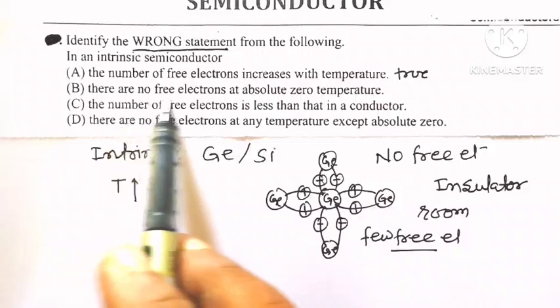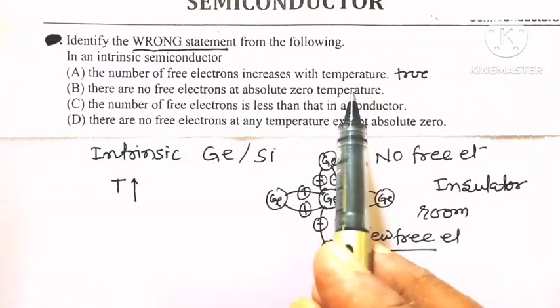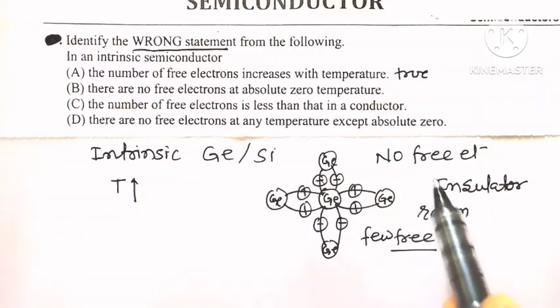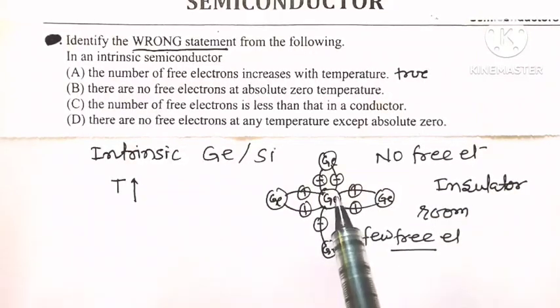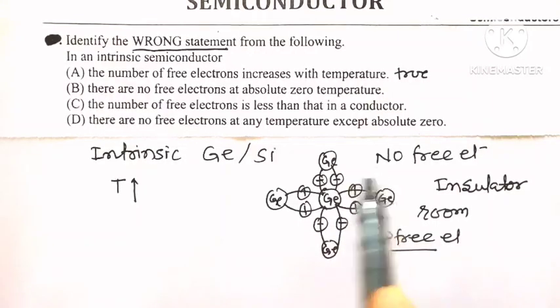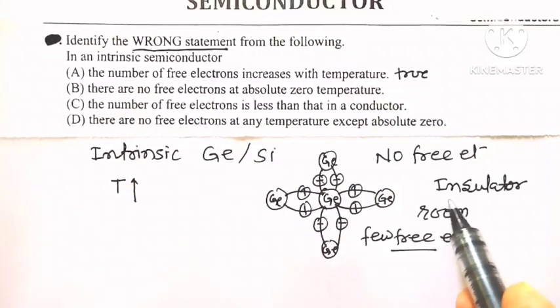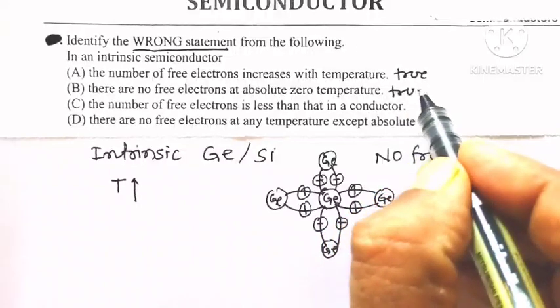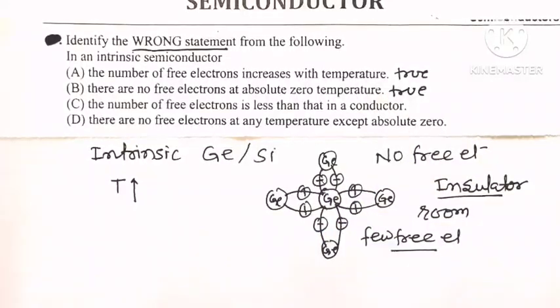Second, there are no free electrons at absolute zero temperature. As we know, at absolute zero temperature, these covalent bonds are strong. So, no free electrons are available. An intrinsic semiconductor behaves like an insulator. It means this second statement is also true about an intrinsic semiconductor.